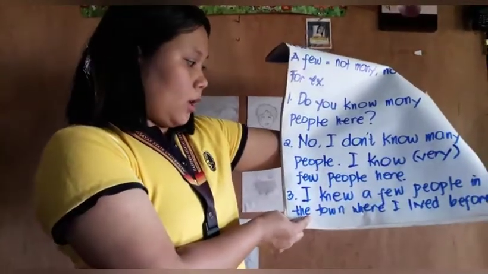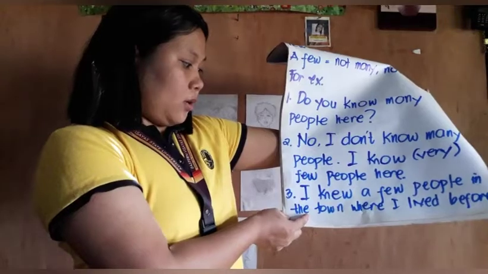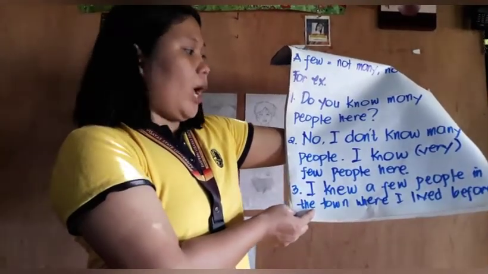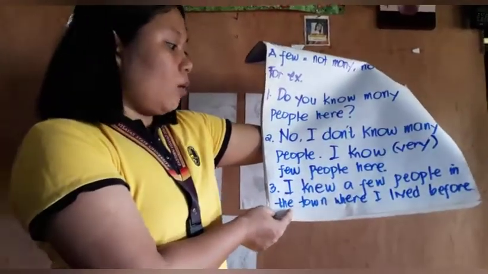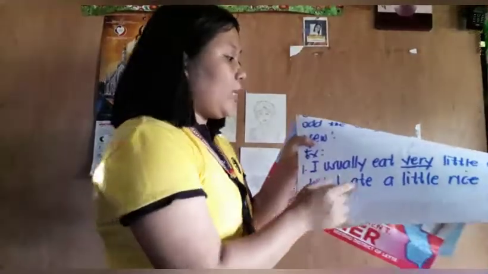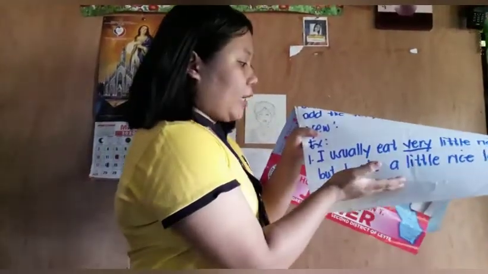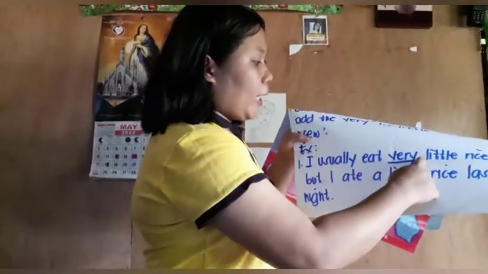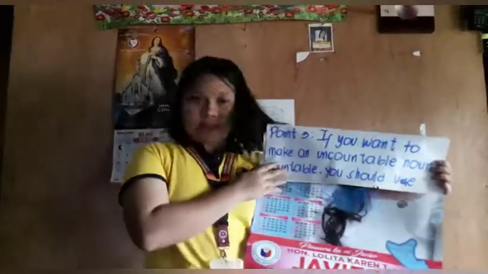I know a few people in the town where I lived before. Okay, it's very hard to hear the difference between the first part and the second part. So that is why we often use the word very. Okay, so let us move on to the next.